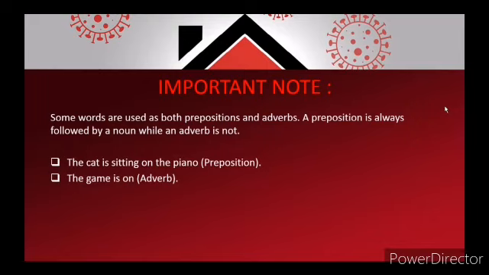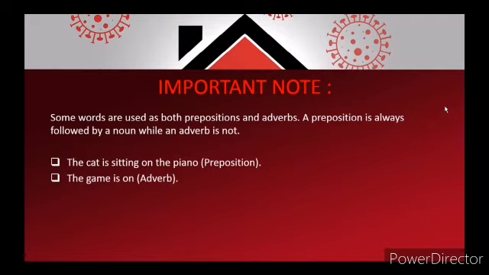A preposition will always govern a noun or a pronoun, while an adverb will not. So, a preposition is always followed by a noun, while an adverb is not followed by a noun. Let's see the example.